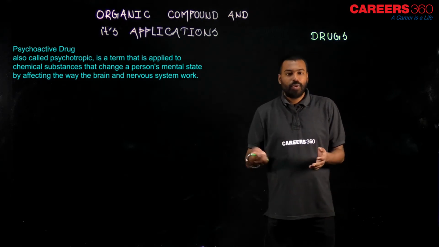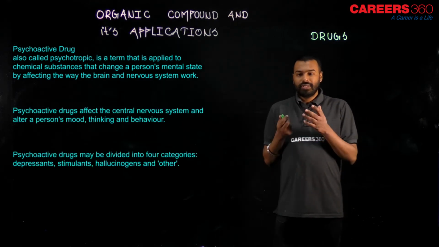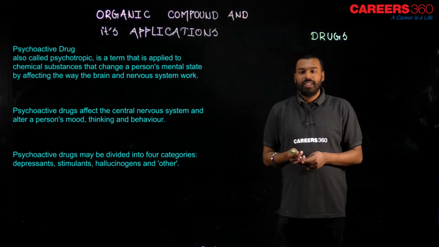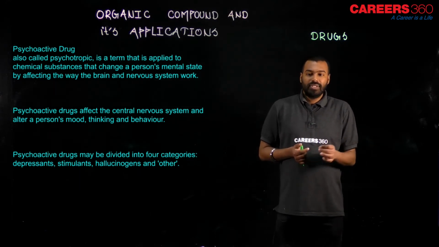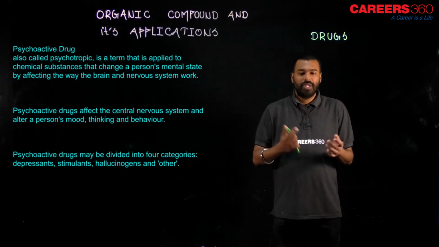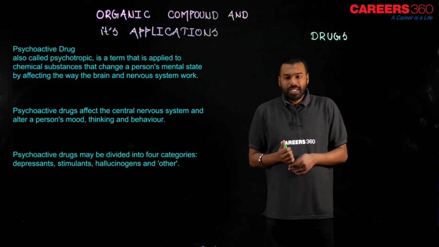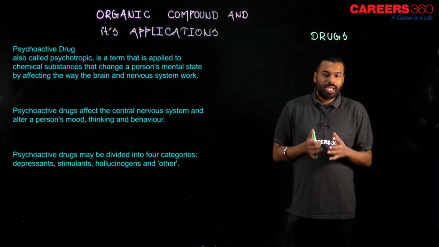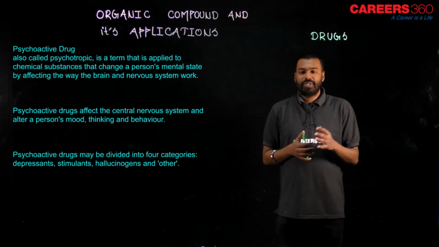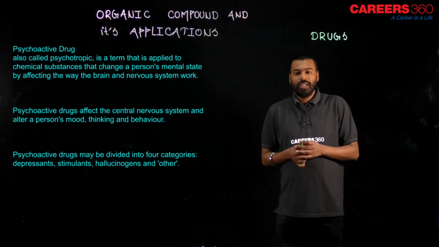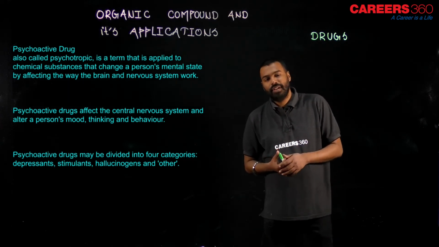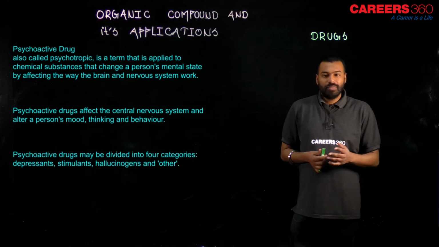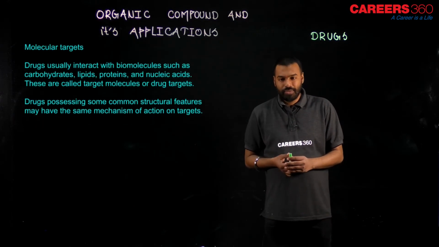The next point about psychoactive drugs is that they affect the central nervous system and alter a person's mood, thinking and behavior. Psychoactive drugs may be divided into categories, like depressants, stimulants, hallucinogens and many others like this. Let us talk about some other facts about the drugs now.